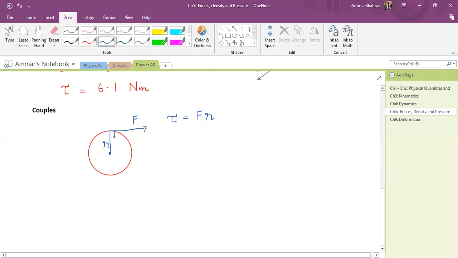Because they are perpendicular, we don't need sine theta, because sine 90 is 1. The angle between them is 90, so sine 90 will automatically be 1.